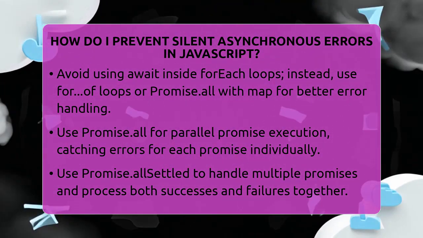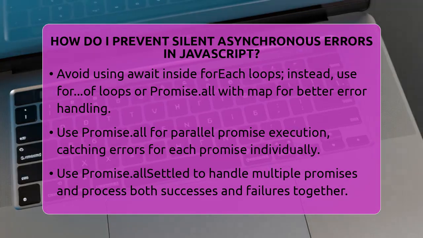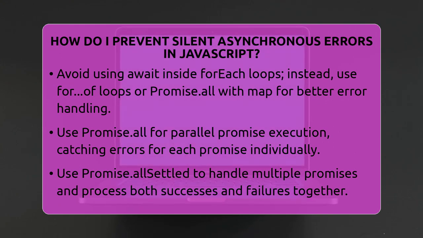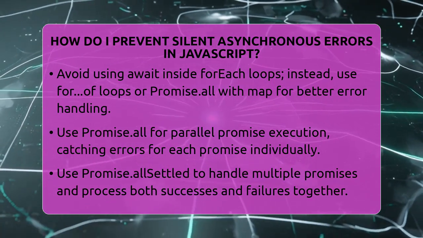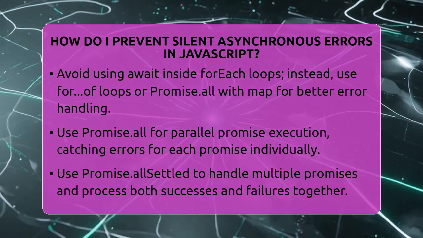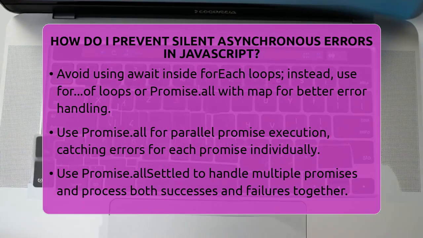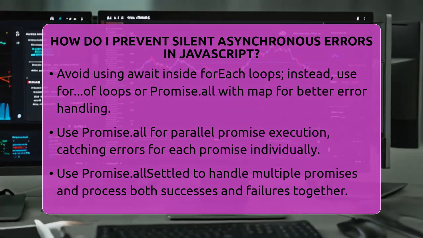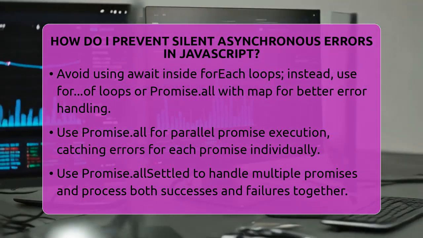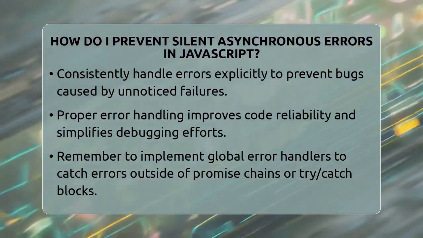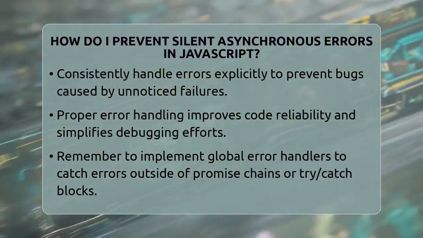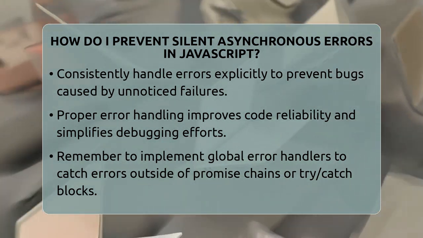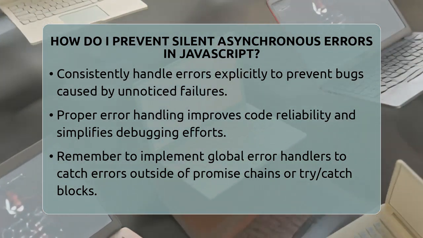For example, for sequential execution: for (const id of users), try, const user = await fetchUser(id), console.log(user), catch error, console.error('Error fetching user:', error). For parallel execution, use await Promise.all(users.map(async id => try, const user = await fetchUser(id), console.log(user), catch error, console.error('Error fetching user:', error))). This way, errors are caught and handled properly.